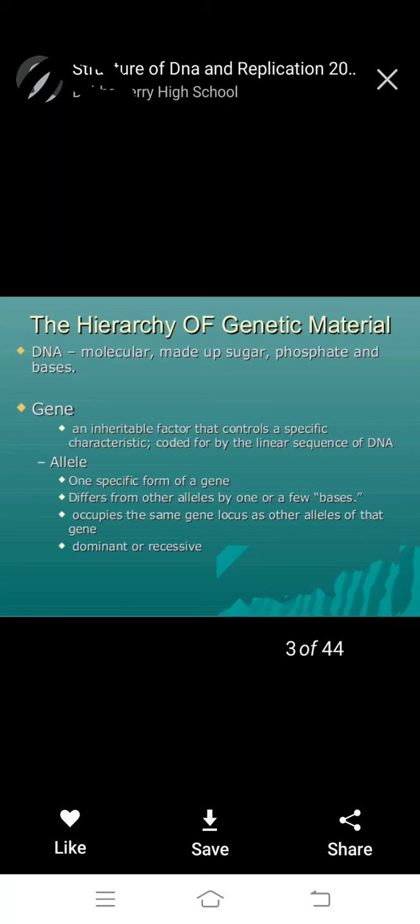Alleles: one specific form of a gene, different from another allele by one or a few bases. It occupies the same gene locus as another allele of that gene, dominant or recessive.